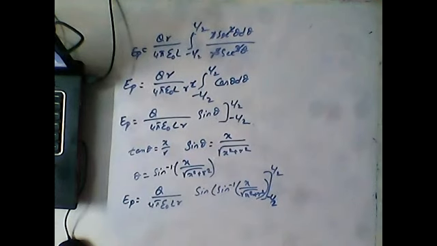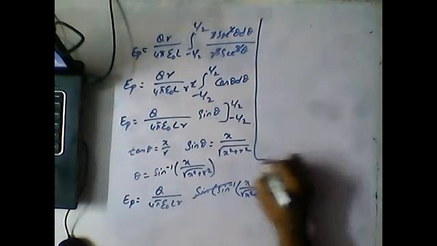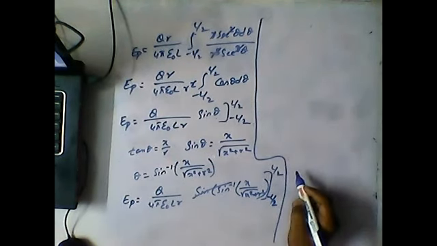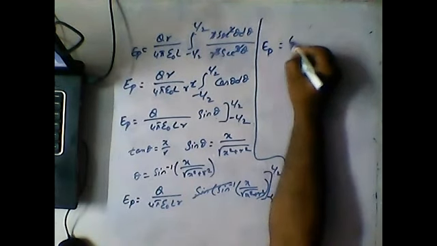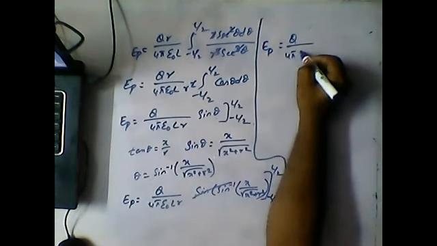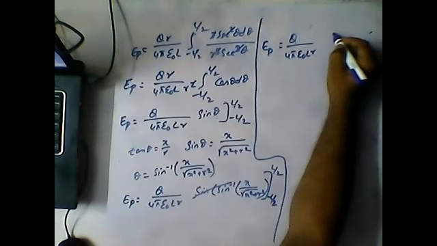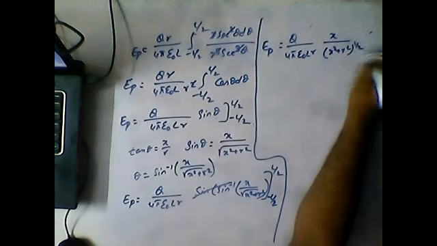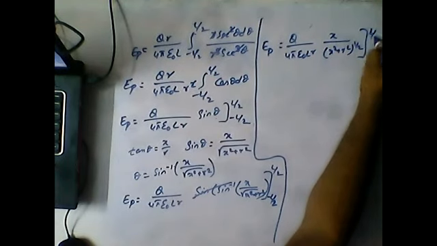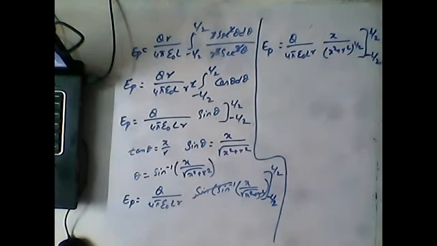Got it, guys? Now if you observe, this is going to cancel, and what we are left with is E_P equal to q by 4 pi epsilon L R into x by (x square plus r square) whole power 1 by 2, with limits L by 2 and minus L by 2.